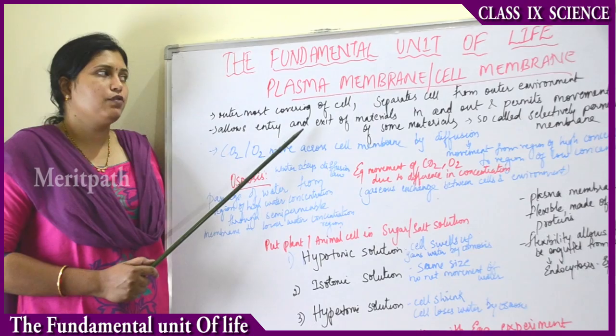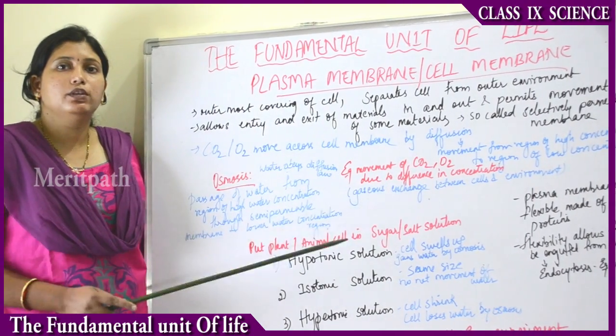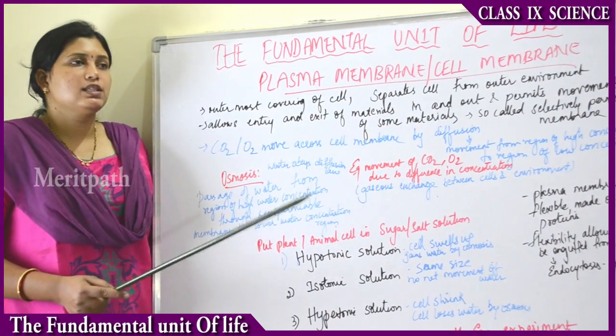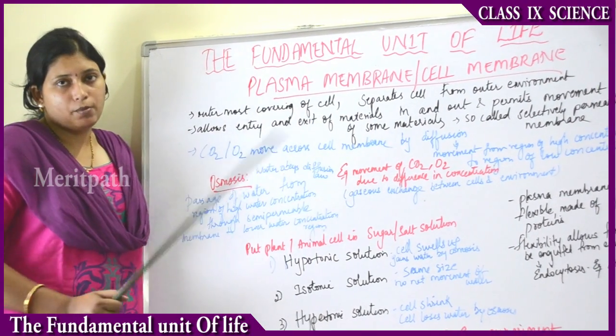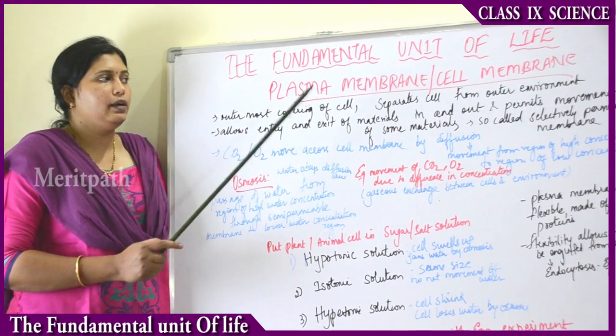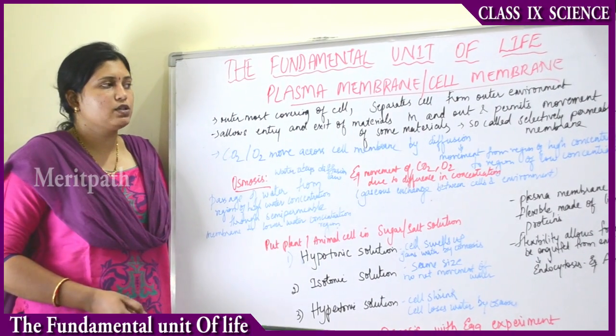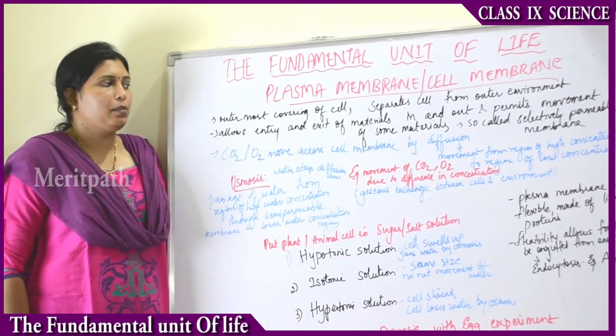Then what is the function of the plasma membrane? It allows the entry and exit of materials both in and out of the cell. Then it permits the movement of only some materials. This quality of permitting movement of only some materials inside and outside is called a selectively permeable membrane.